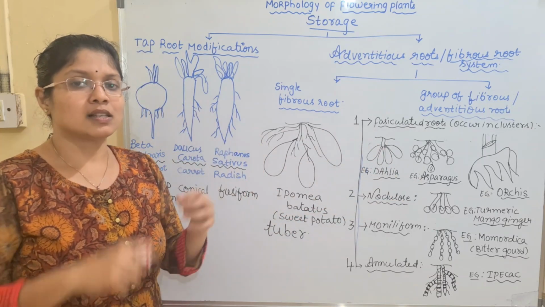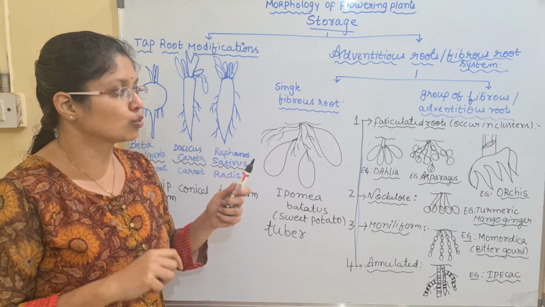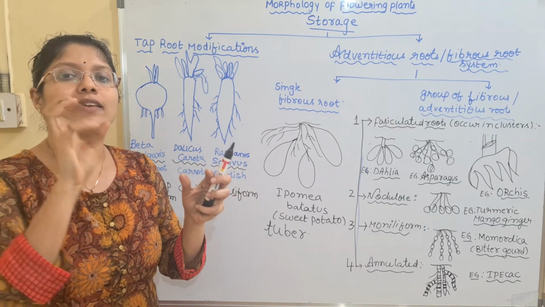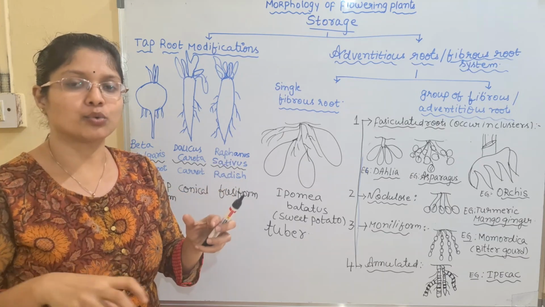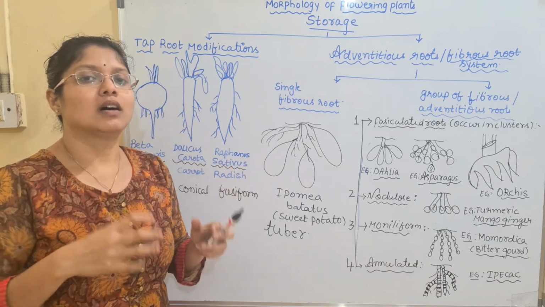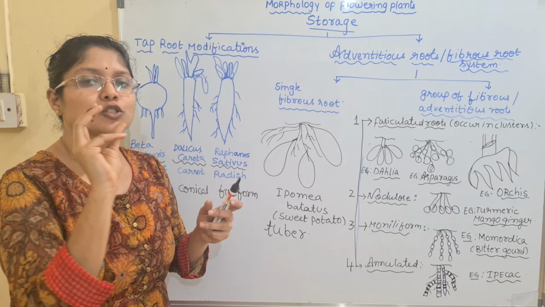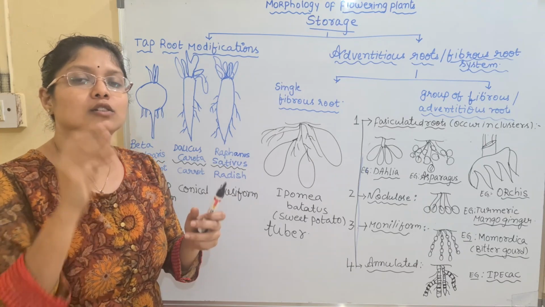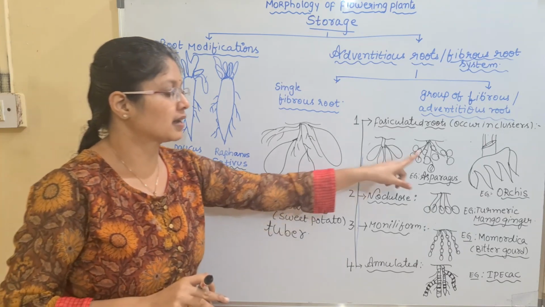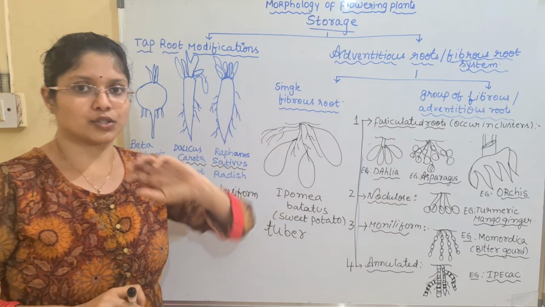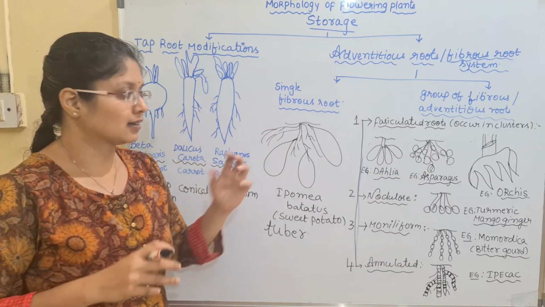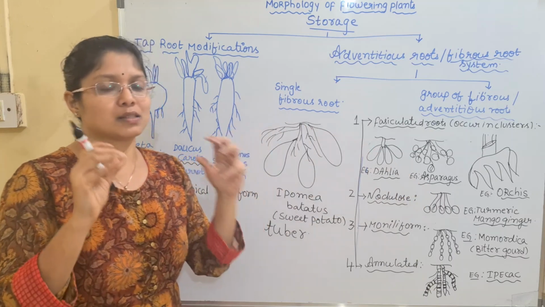In asparagus, some of the roots at the intervals will become fleshy, not the complete root. At some intervals, wherever it is storing the starch, it will show a small spherical storage form. Okay, so all the spherical capsule-like structures are mainly attached here, and that condition is seen in the asparagus.